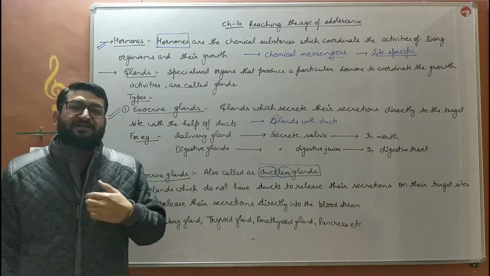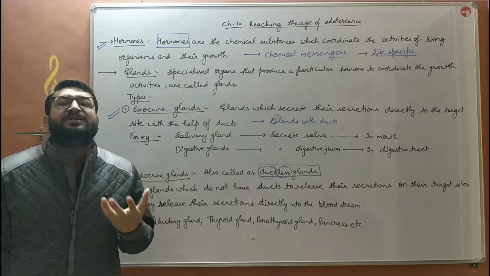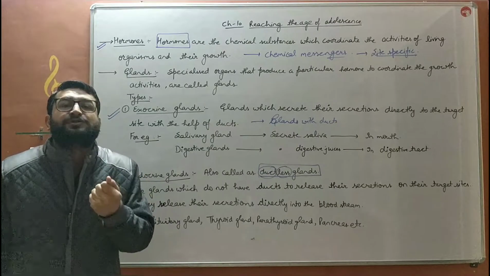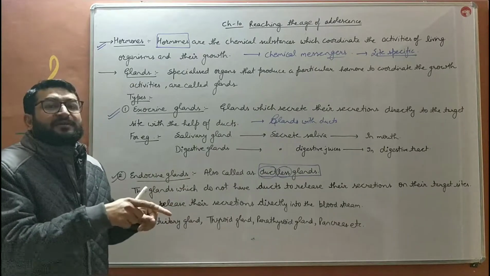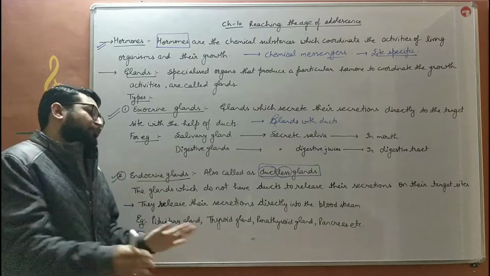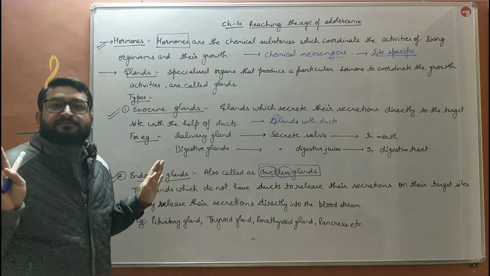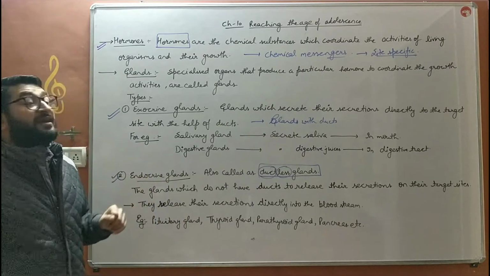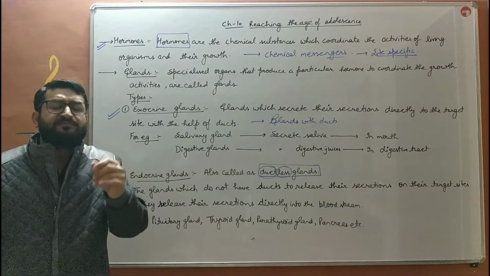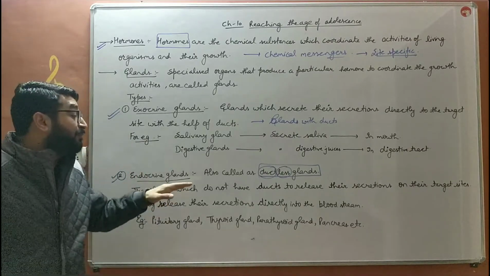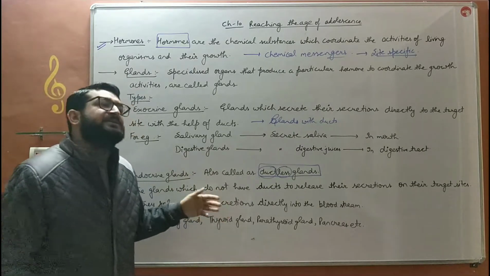Digestive glands are present in our intestine, small intestine, large intestine. These glands release their juices known as digestive juices directly onto the intestine बच्चे, directly onto the site. इधर उधर ब्लड में नहीं डाल रही है, सीधा साइट पर छोड़ती हैं. डाइजेस्टिव जूस छोड़ा, डाइजेस्टिव जूस ने डाइजेस्ट किया, काम खत्म. Whereas endocrine glands release their hormones and enzymes into the bloodstream, and blood further will carry them to their target sites. Example.